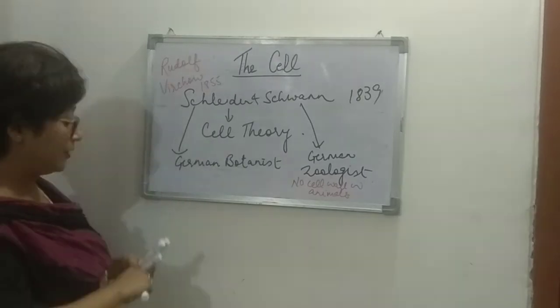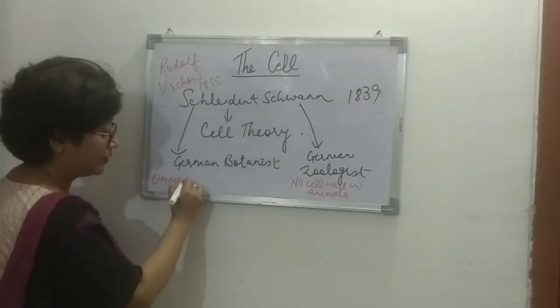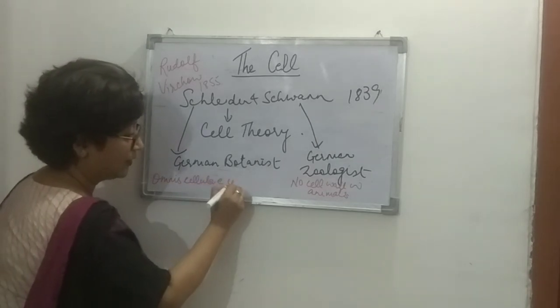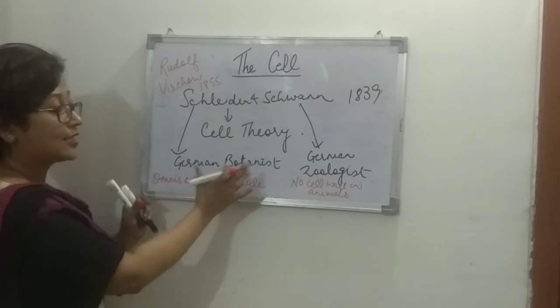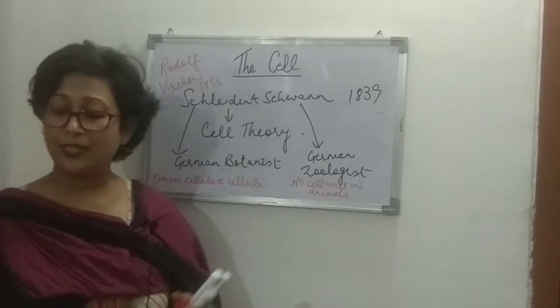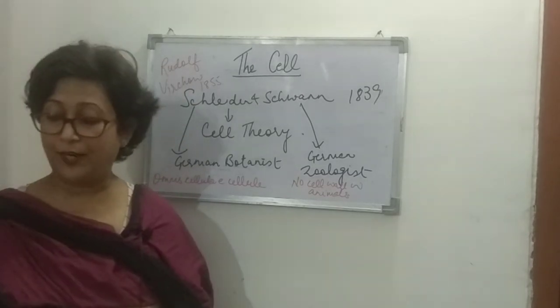I'll just write it here: Omnis cellula e cellula. This meant that cells are formed from pre-existing cells. So the cell theory was further modified.